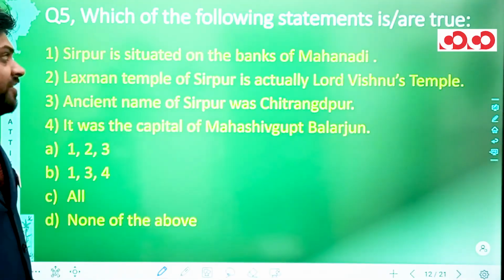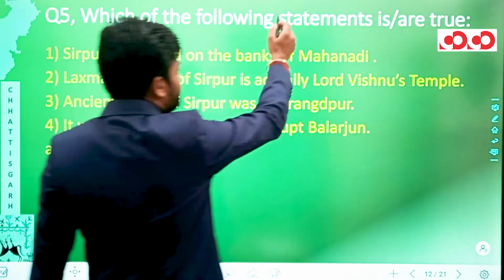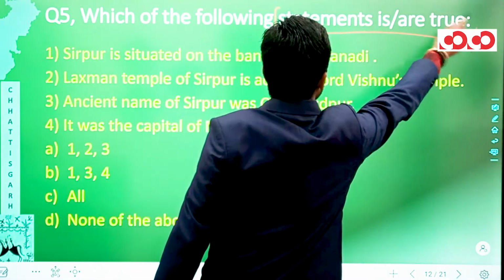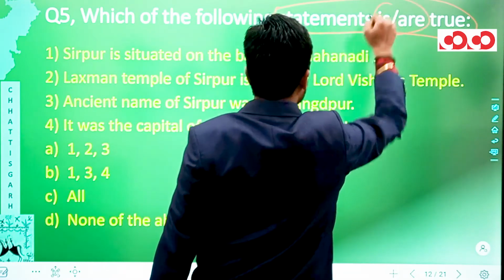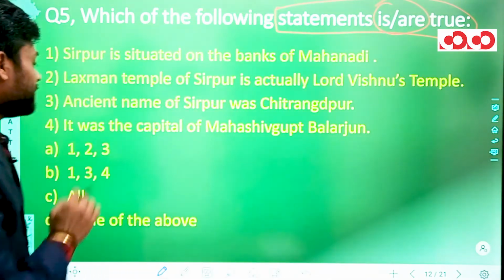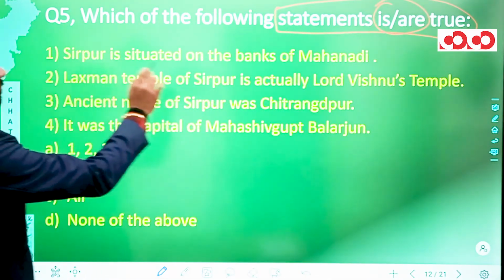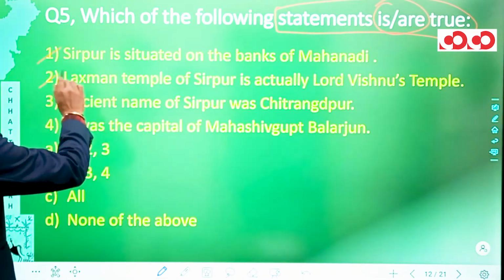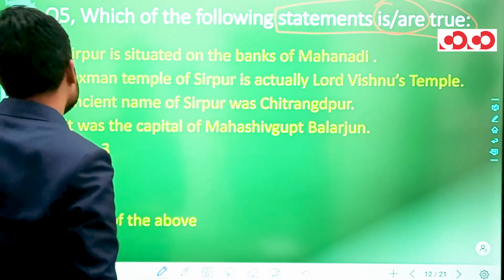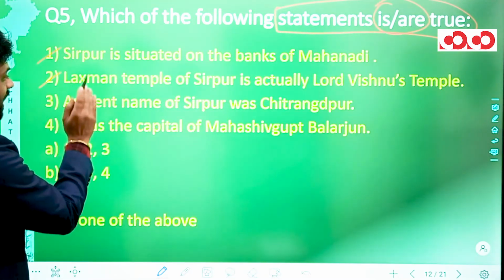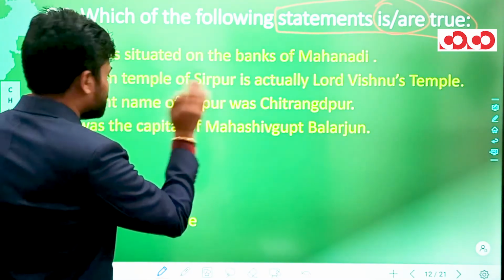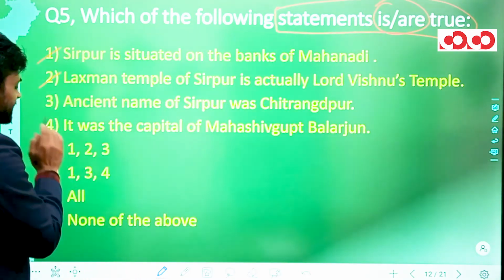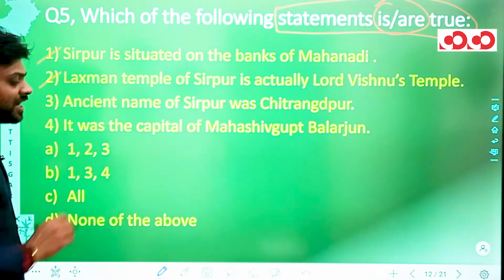Now in question number 5, we have statements and we have to actually tell which of these statements is or are true. Now in this statement number 1, we have Sirpur is situated on the banks of river Mahanadi. Second statement says Lakshman temple of Sirpur is actually Lord Vishnu's temple. Third statement says ancient name of Sirpur was Chitrangdapur, and the fourth statement says it was the capital of Mahashivgupta Balarjun.